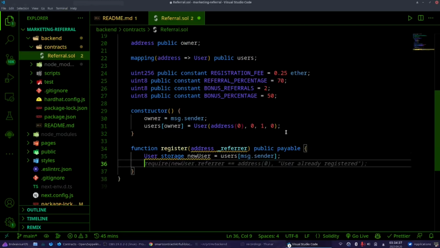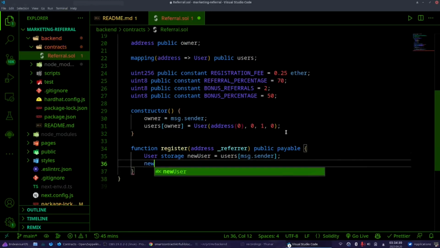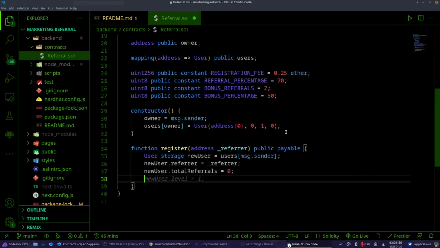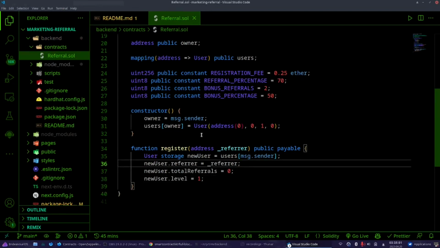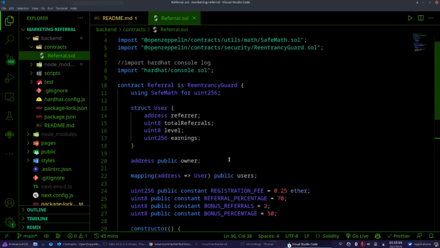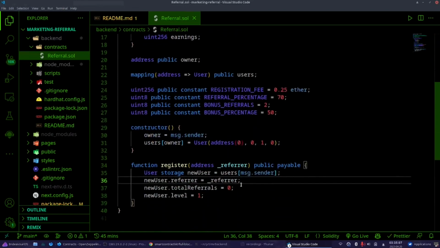Now this we can understand. 0, level 1. Since we are creating our new user, we would like to give it some values: who is the referrer, since we might want to keep track of the referrer.